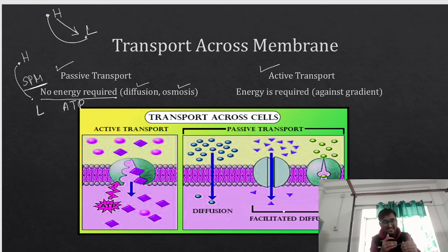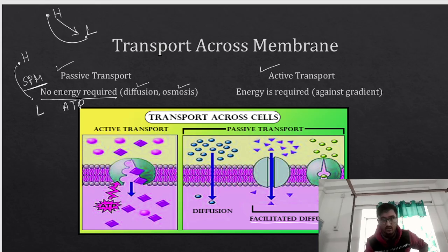Facilitated means you are facilitating, facility. From that term, you can understand what facilitated diffusion is. It means that there are certain carrier proteins and channel proteins which are helping in the transport. Carrier protein, channel protein, you must have heard of this. So when these proteins are helping in the transport, that is what we call facilitated diffusion.